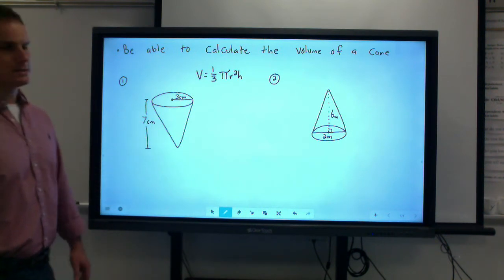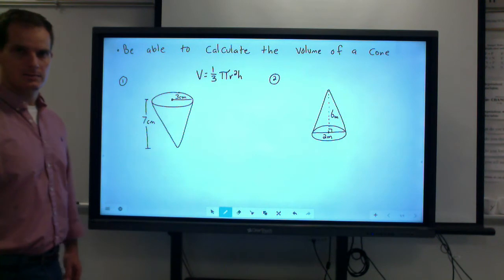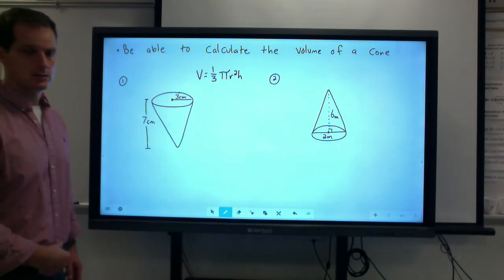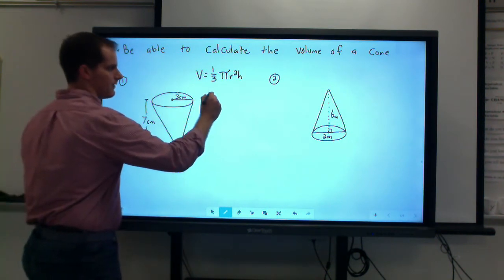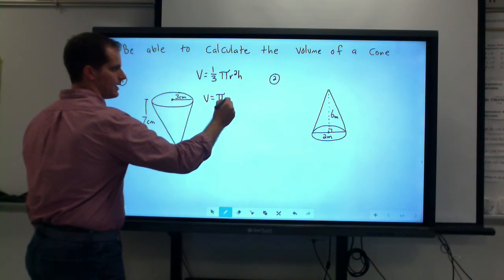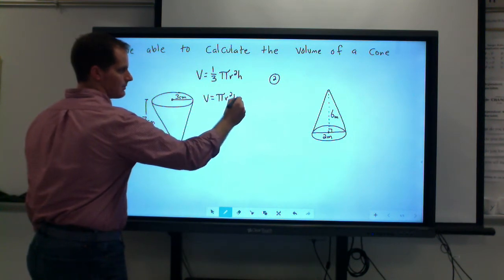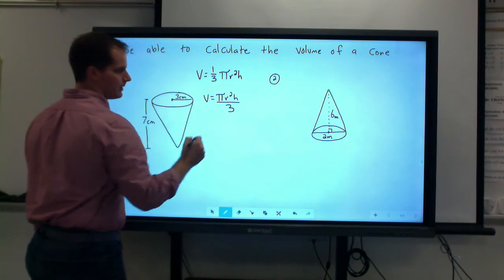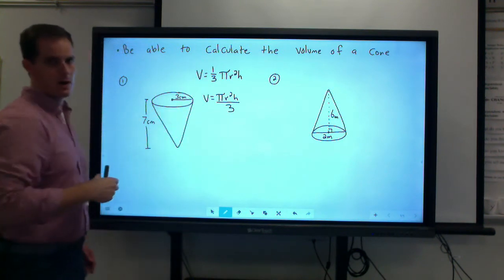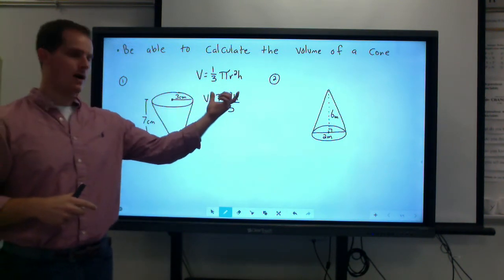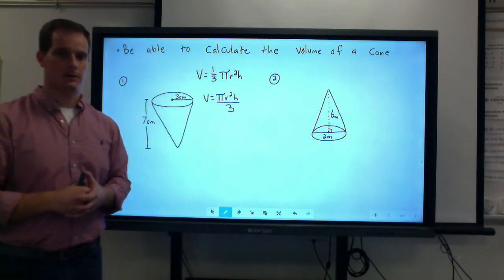At our school, we sometimes manipulate this equation a little bit to make it easier for the kids to use. So we actually use the volume is equal to pi times r squared times h, all divided by 3. All right, because taking 1/3 of a quantity is the same thing as taking that quantity, whatever it is, and dividing it by 3.